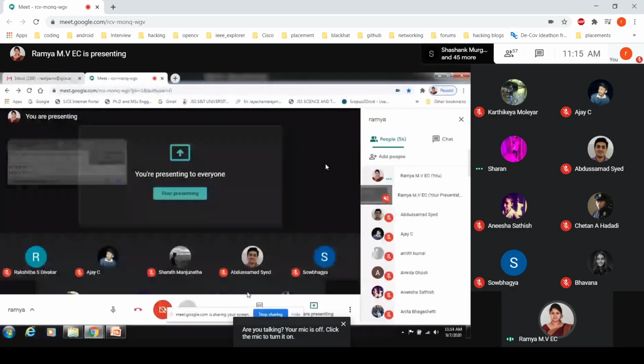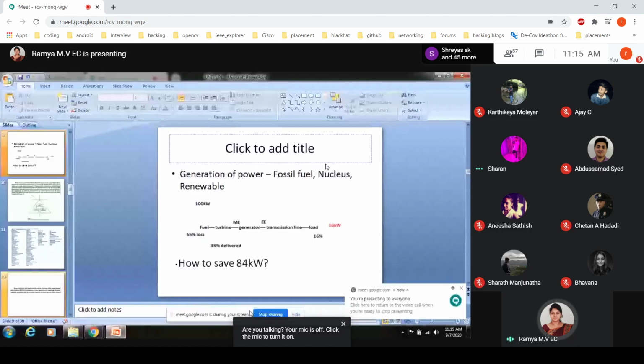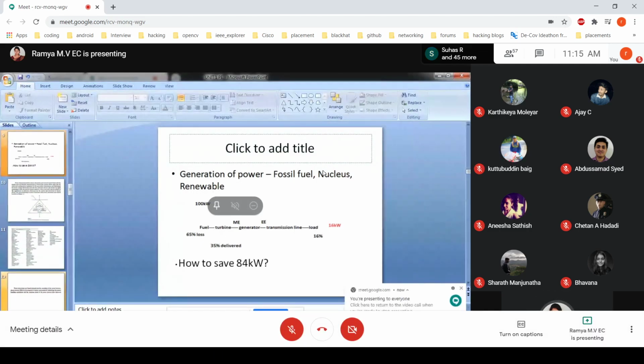So if I want to generate that 100 kilowatt power, the basic requirement is fuel, which will be given to the turbine. A turbine is a very big, room-sized structure. It will be rotating. Practically the turbine will be very huge.